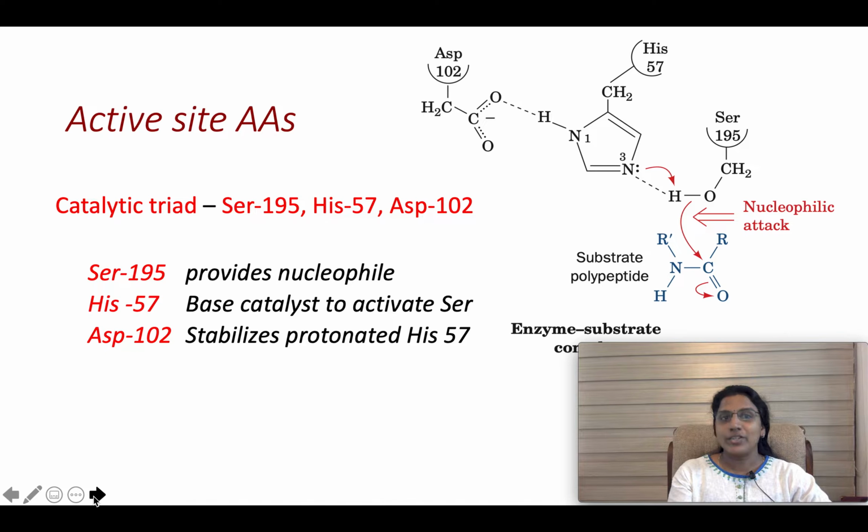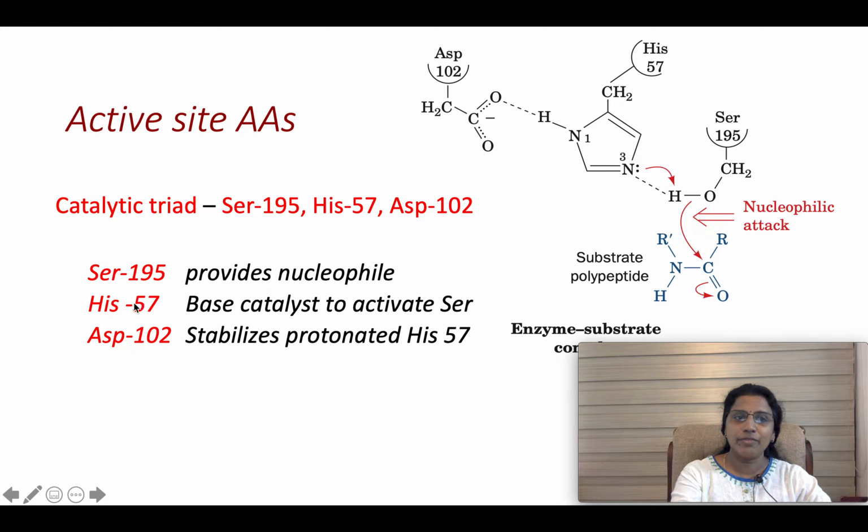Coming to the active site amino acids, chymotrypsin has a catalytic triad which consists of 3 amino acid residues: serine 195, histidine 57 and aspartic acid 102. These 3 amino acids constitute the catalytic triad of chymotrypsin, and each amino acid has a specific function. Serine 195 provides a nucleophile. You can see serine 195 here, histidine 57 and aspartic acid 102, where serine 195 provides a nucleophile and is involved in covalent catalysis.